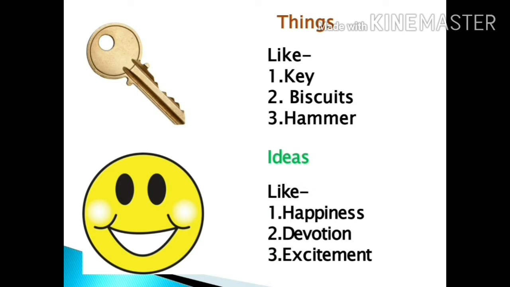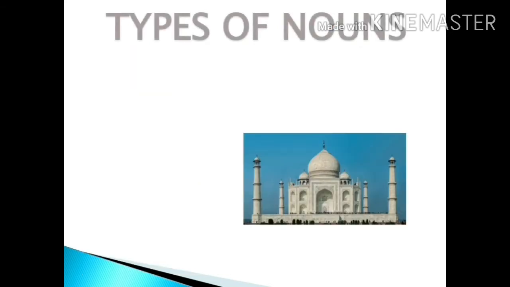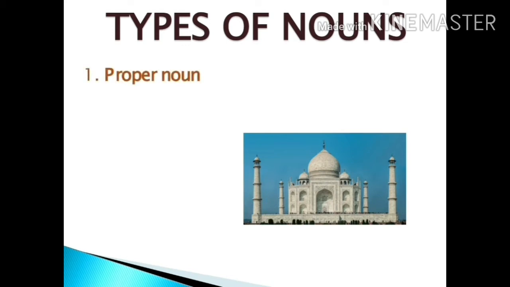So, after learning about all these things, we have come to a conclusion that noun means the name of a person, place, animal, thing or idea. So after knowing this, now let's move on to the types of noun. The first type of noun that we are going to study is proper noun.